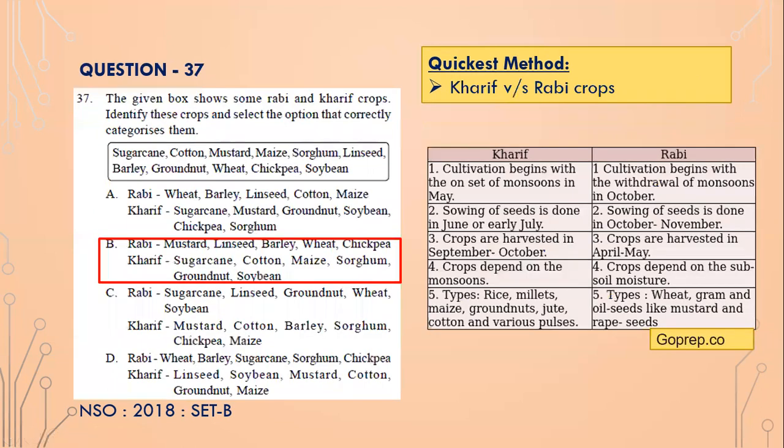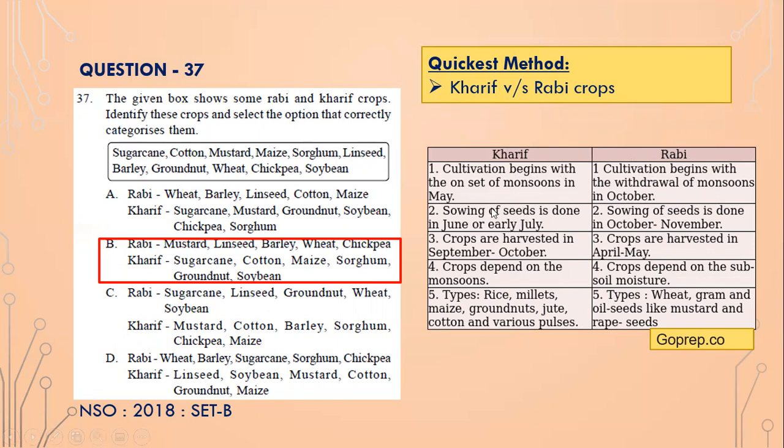Question 37. The given box shows some rabi and kharif crops, and you have to correctly categorize them. Again, you note the difference between kharif and rabi crops. So kharif comes first, isn't it? Because cultivation begins on the onset of monsoons in May. Then comes rabi. Then cultivation begins in October.